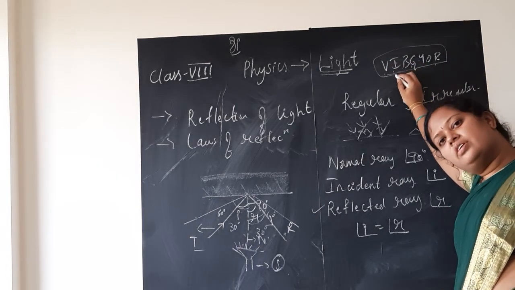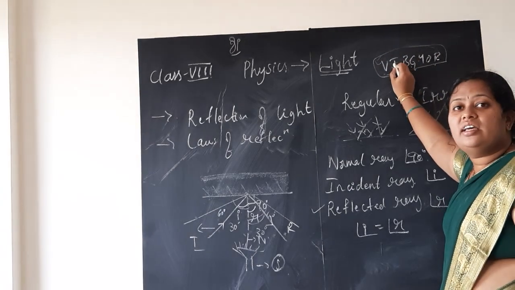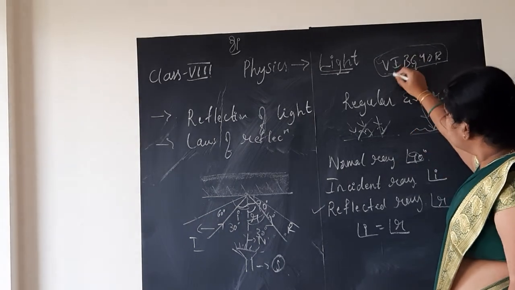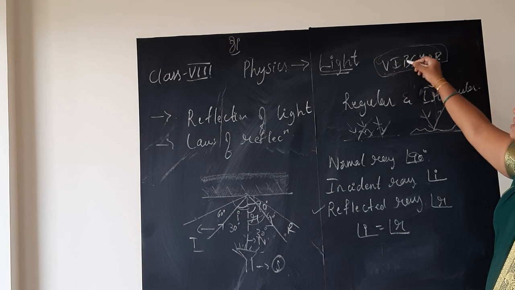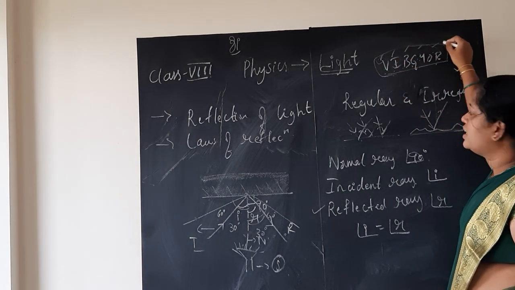Why should we say it in this order? Why can't you start from red and end with violet? Each color here has a different wavelength. You will study what wavelength is in higher classes. So each color is a different wavelength, meaning based on wavelength they get reflected.